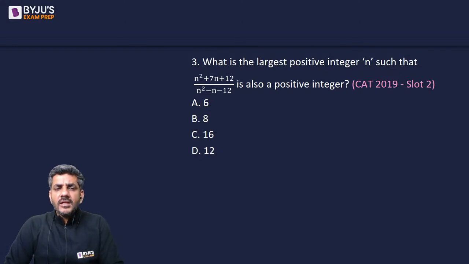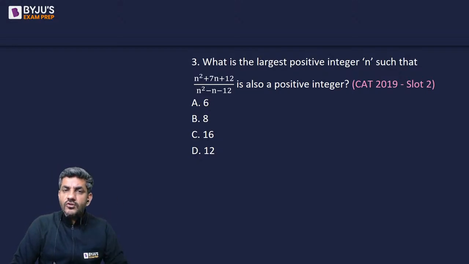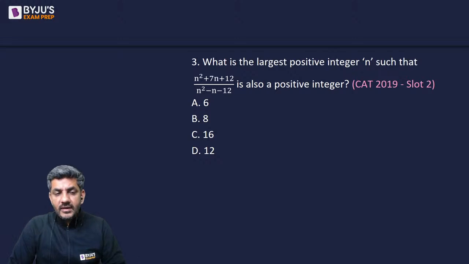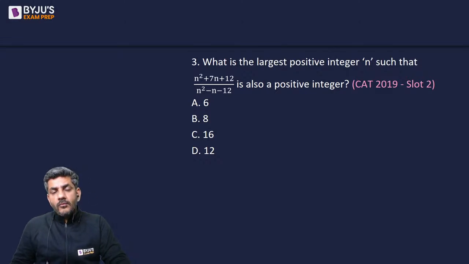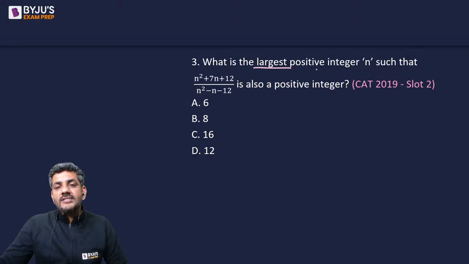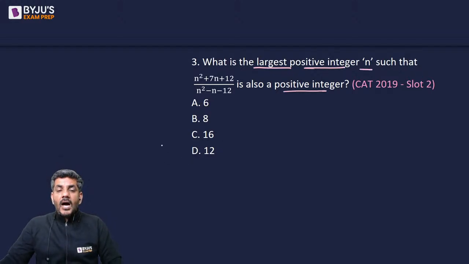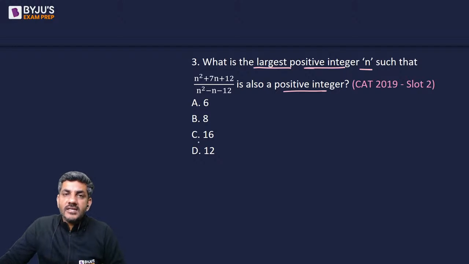See, the general method of doing this question is, of course, I'll first of all factorize the numerator, I'll factorize the denominator, and then I'll try to solve this question. Music Core has got the answer as well. But when I'm talking about what is the simple solution, a person who is afraid of algebra, right? What should that person be doing? Question says the largest positive integer n, which will make it a positive integer. Among the options, the largest integer is 16.